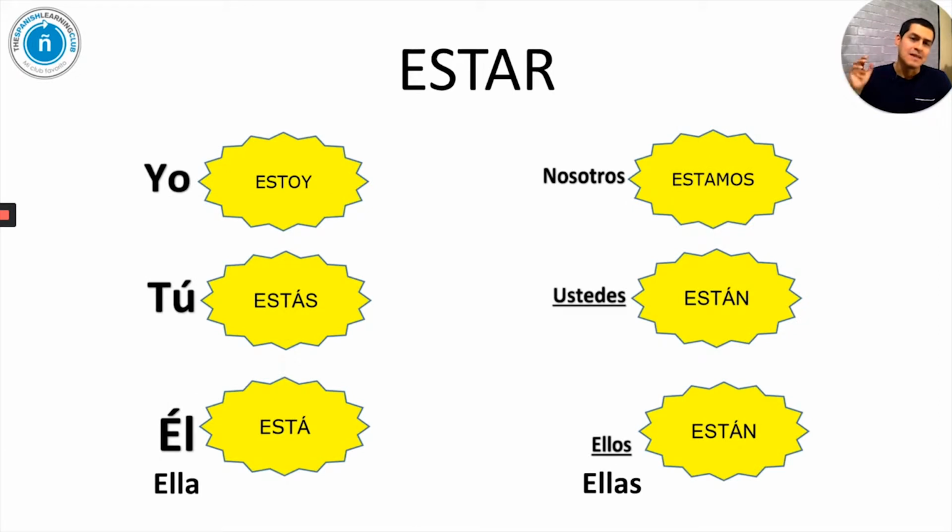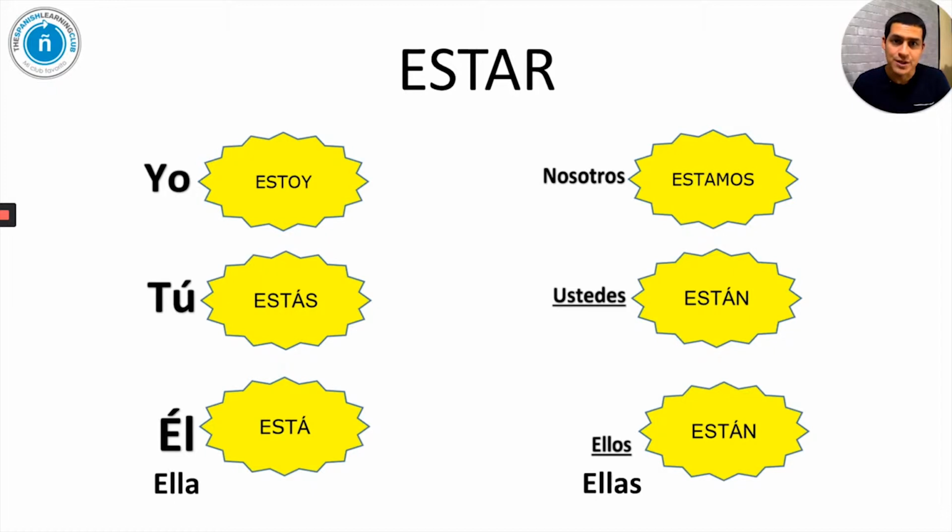Now, let's take the verb estar as an example. The verb estar conjugates like this. Yo estoy, tú estás, él, ella, está. In the plural form, yo plus one more person, we, nosotros, estamos. Ustedes están, ellos, ellas, están.